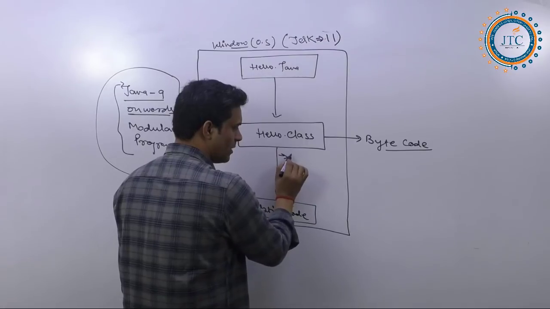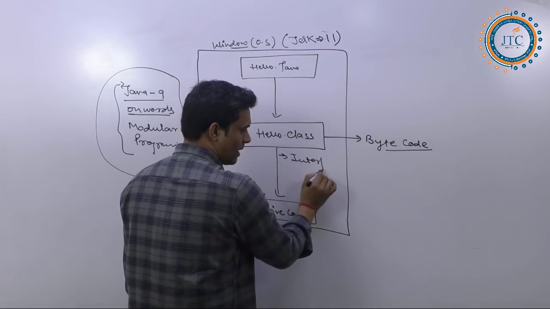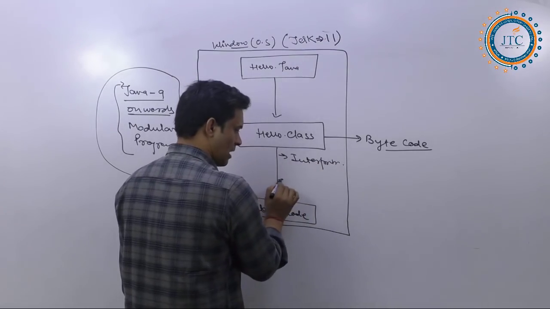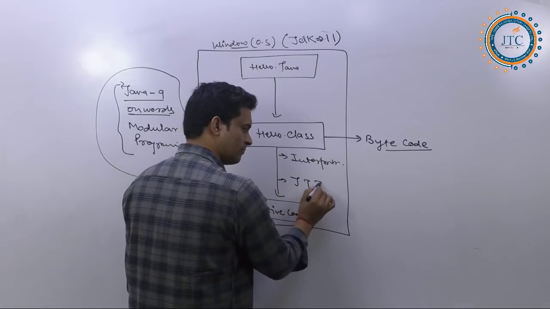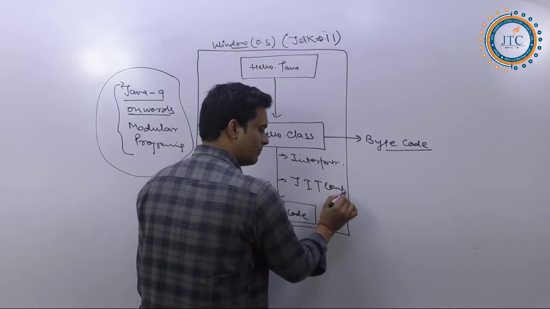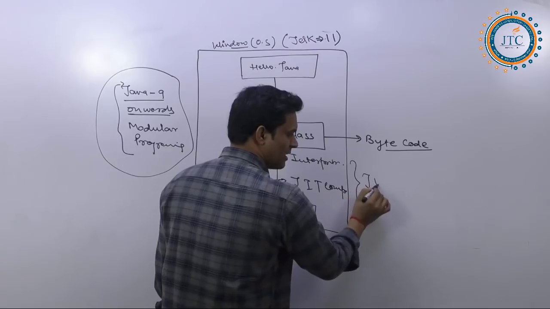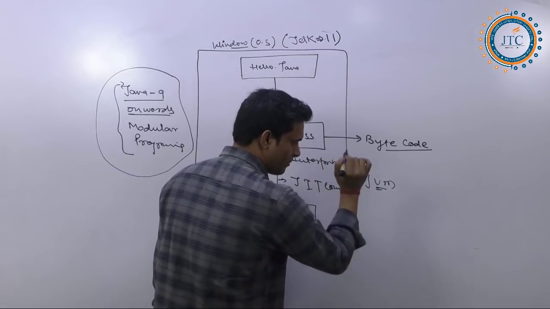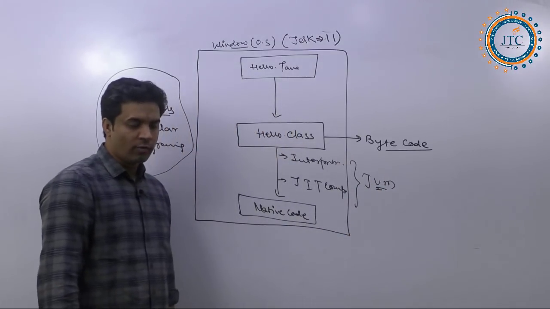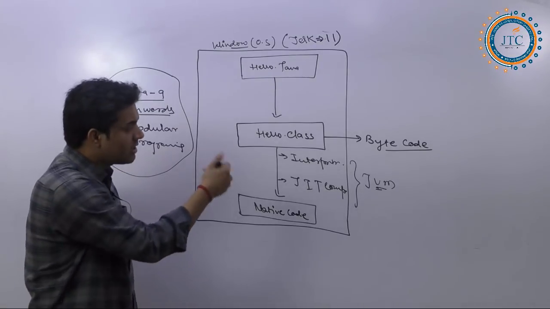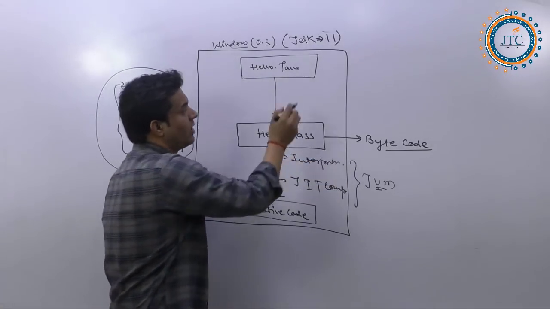In between this, the interpreter and the JIT compiler come under the JVM. We will be discussing all these basic concepts also.